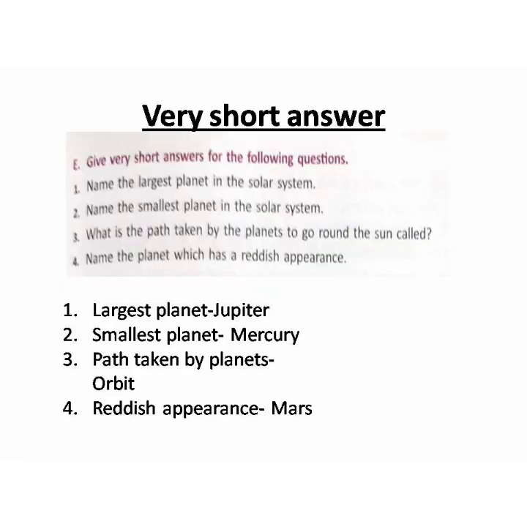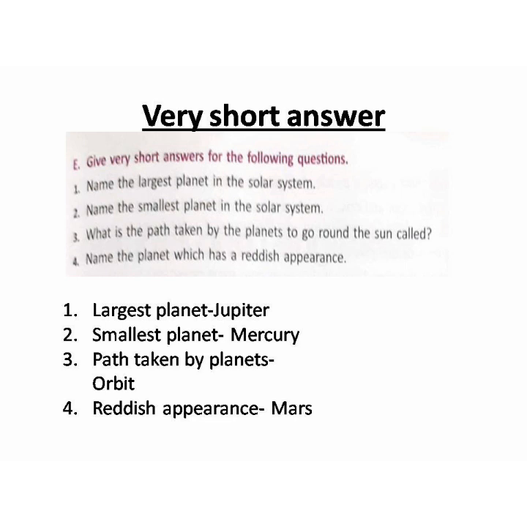Now the next question is very short answer. Just check your answers. These are one word answer questions. The first question is name the largest planet in the solar system. Largest planet is Jupiter. Second, name the smallest planet in the solar system. Smallest planet is Mercury. What is the path taken by the planets to go around the sun called? That path is called orbit. Orbit is the path on which the planets revolve around the sun.